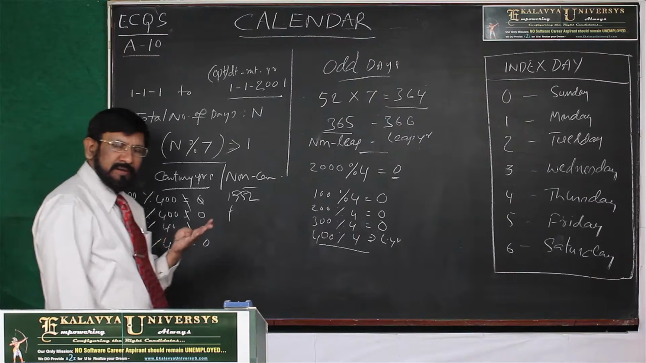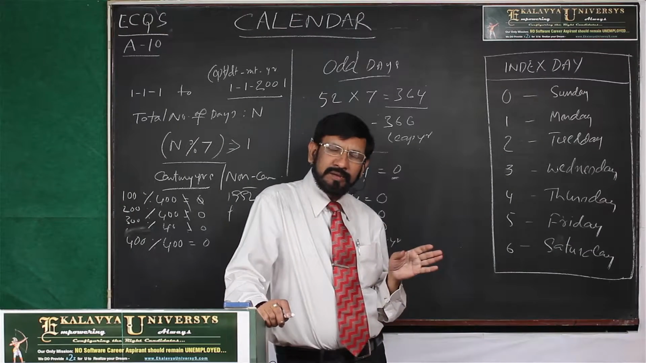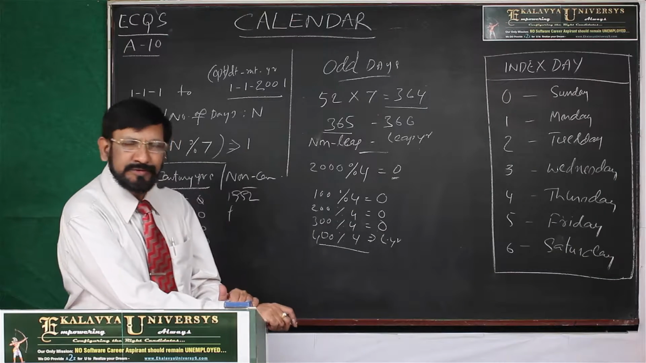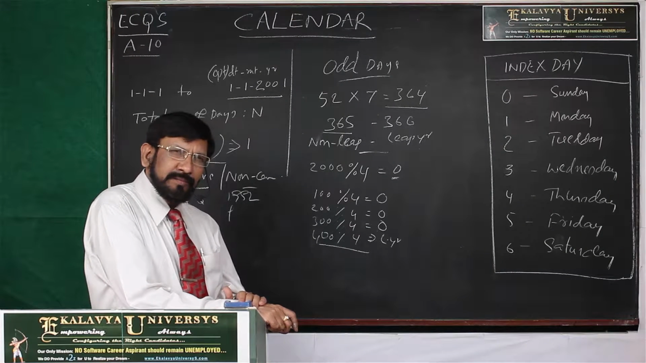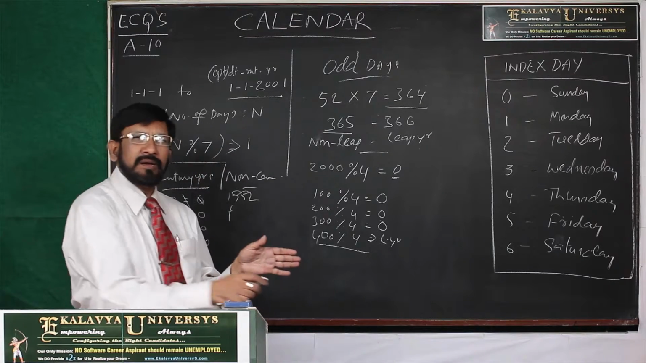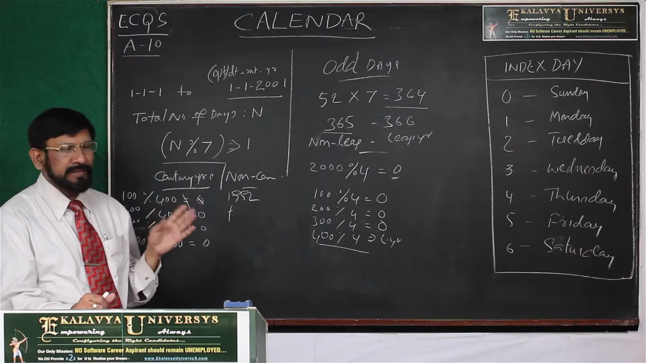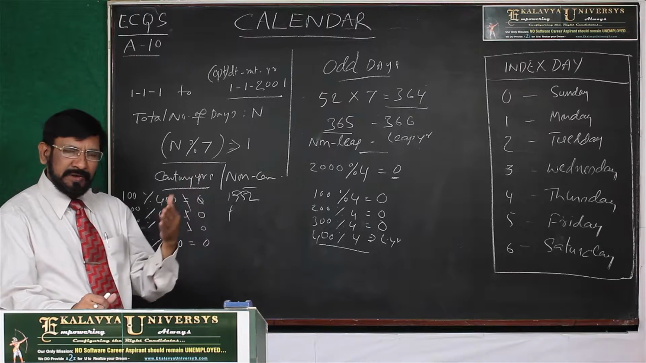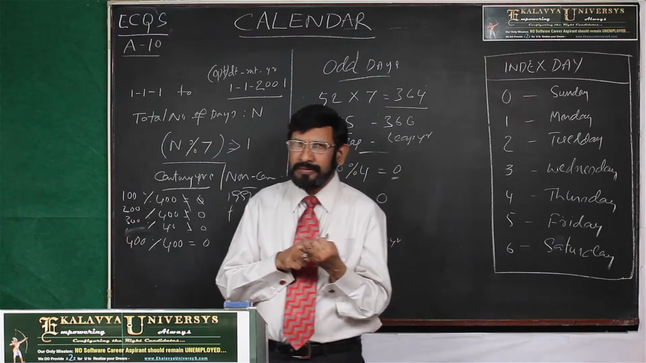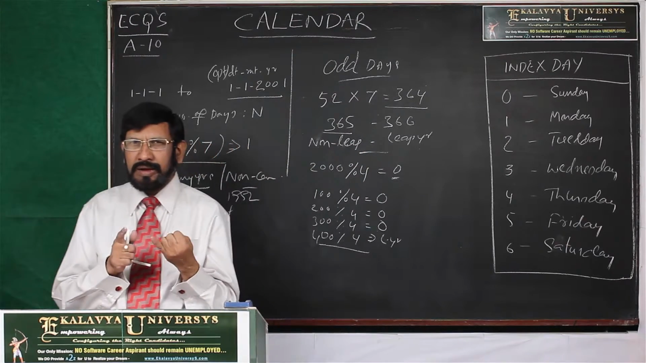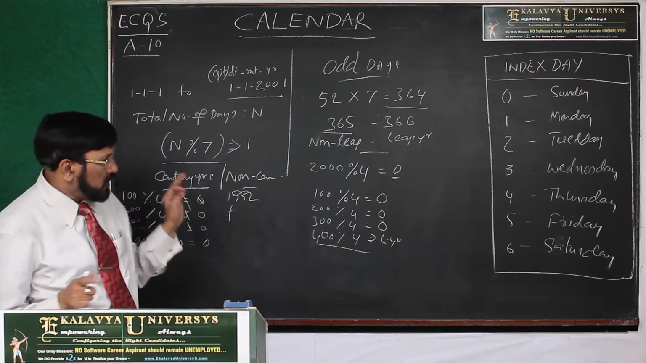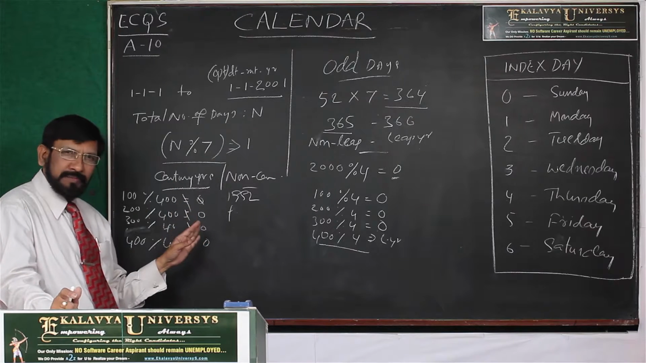And again 500, 600, 700 are non-leap years. 800 is a leap year, 800 modulus 400 is 0. Then again 900, 1000, 1100 are not leap years, and year 1200 is a leap year. So which are the leap years among century years? 400, 800, 1200, 1600, 2000, 2400, and so on are the leap years. This point you have to remember.